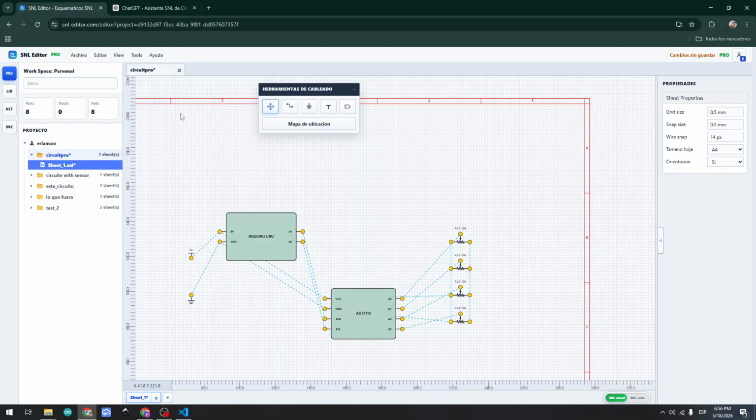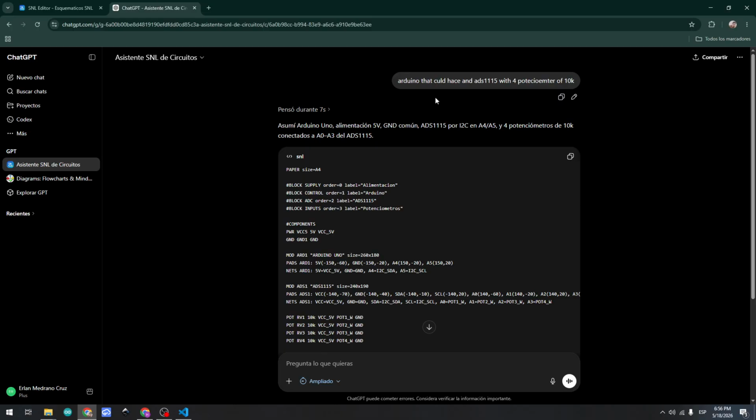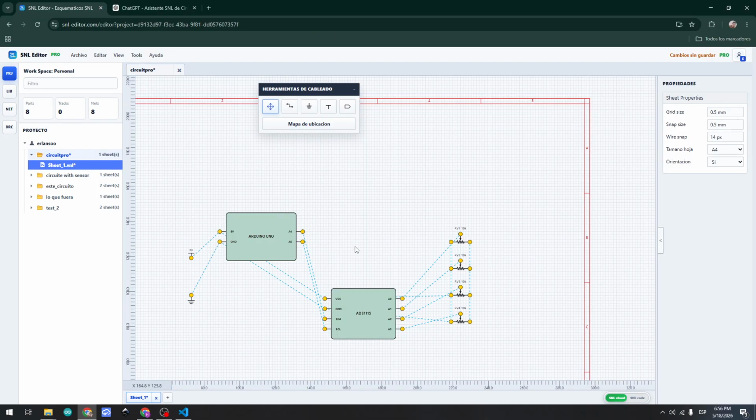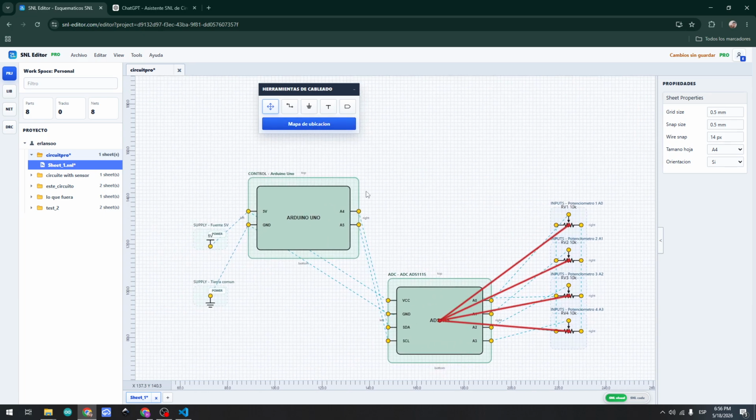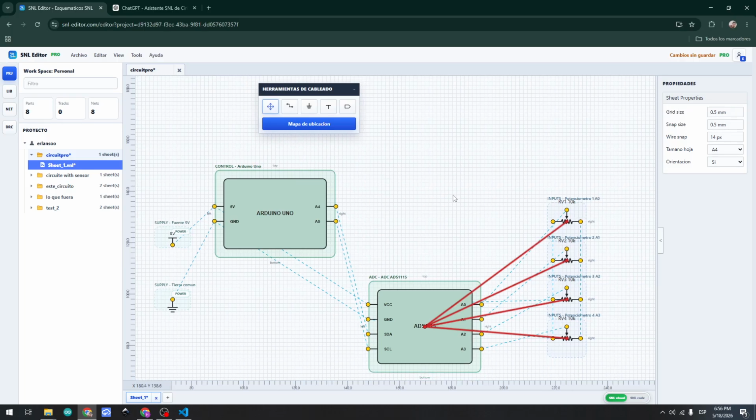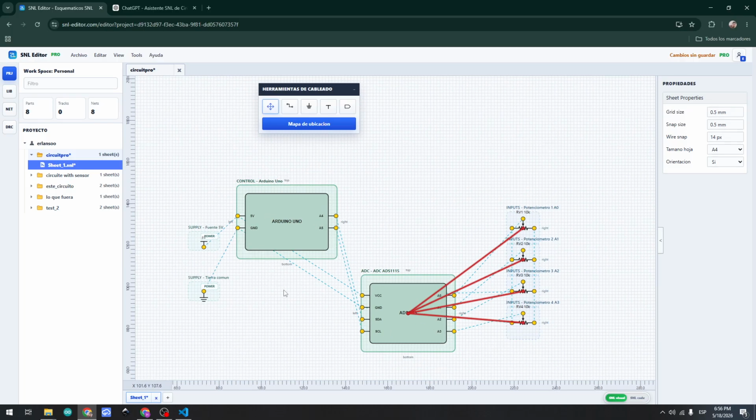So you can be more precise when you ask for some circuit, but if you don't know what this component is for, you can push this button here or activate this button here, and you can see the relations between components.